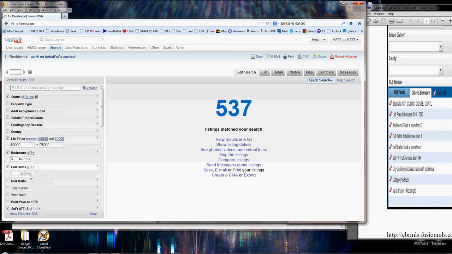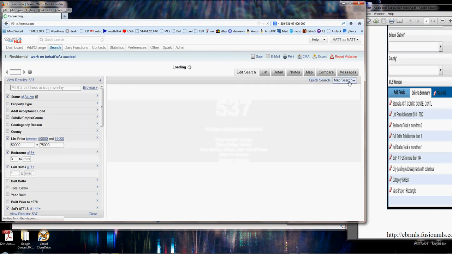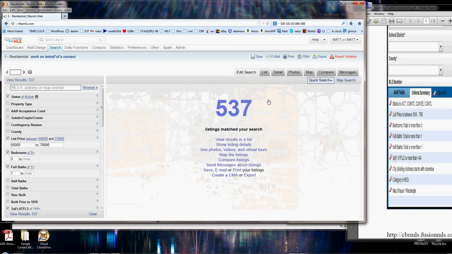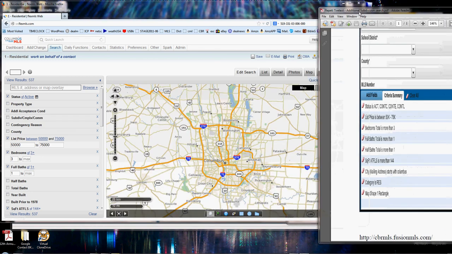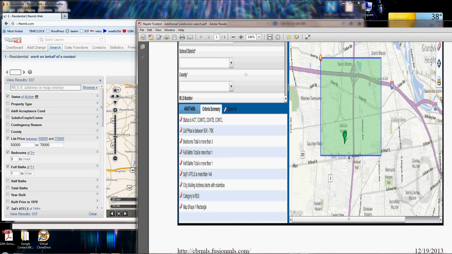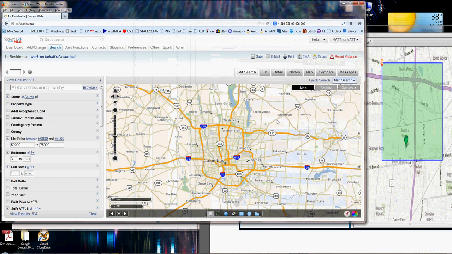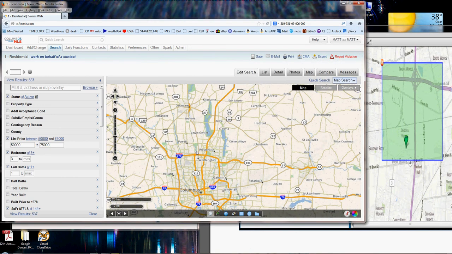So now I've got my criteria in here. If I have a polygon, I can add that by going right over here to map search, and that map search button, not the map tab up here, the map search button right here. If I want to jump back to my quick search results, I just click quick search. I click on map search up here in the top right hand corner, and now I can go and recreate that. Now that doesn't look real good. It'd be better if I printed it off using that print button, but I can see where the basic boundaries are. And again, I'm going to go back to this screen and zoom in.